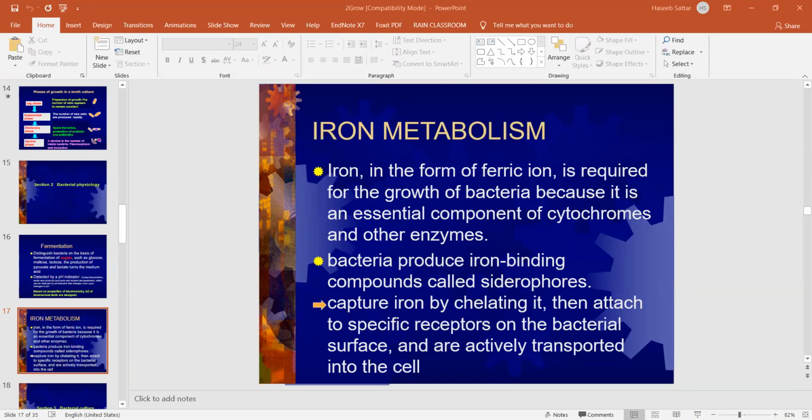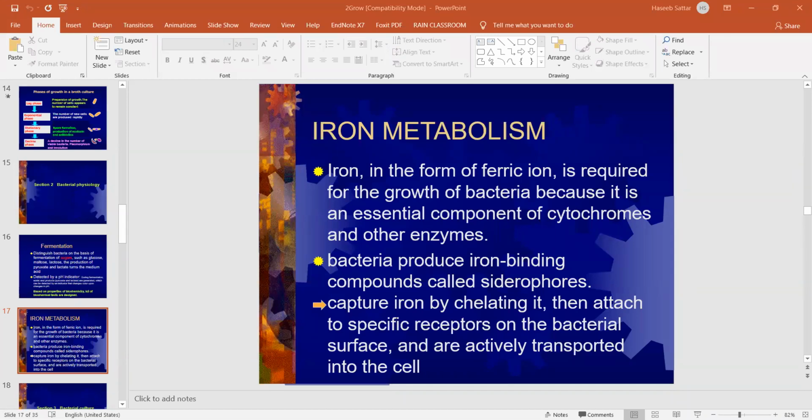So what is the name of that protein? Physiology you have studied. Apoferritin. Which one? Iron binding protein. No, hemoglobin. Ceruloplasmin.